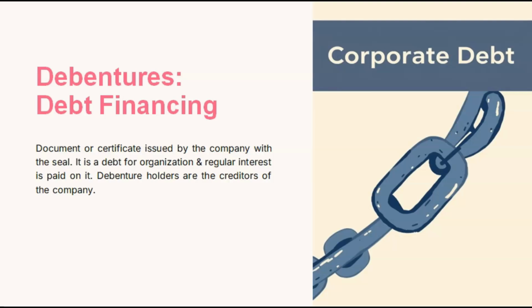So today what we are going to discuss is debentures. Sources of finance, you have seen various types. You have seen equity shares, preference shares, how we can collect money, how we can arrange money through shares. Now we are going to see what debentures are, and how the arrangement of money can be done through debentures. So first, let us understand the meaning of debentures.